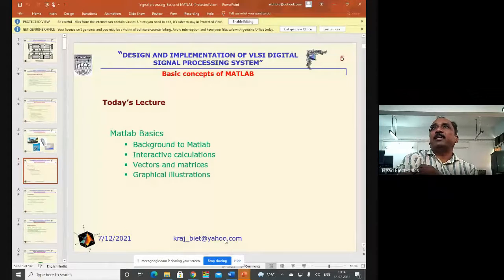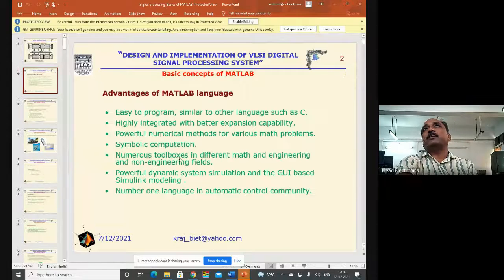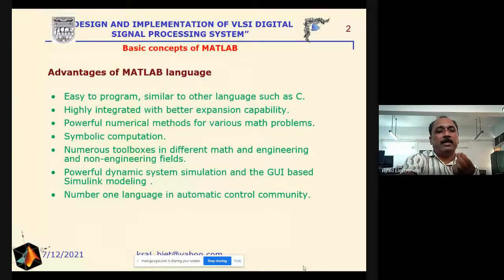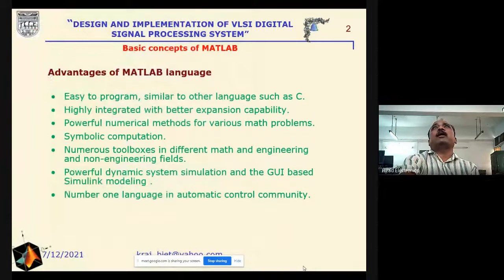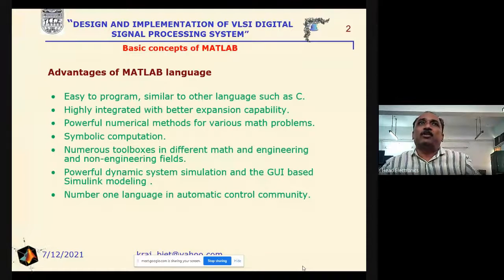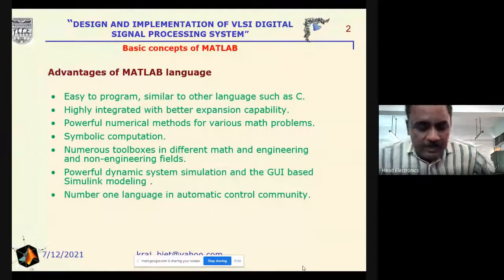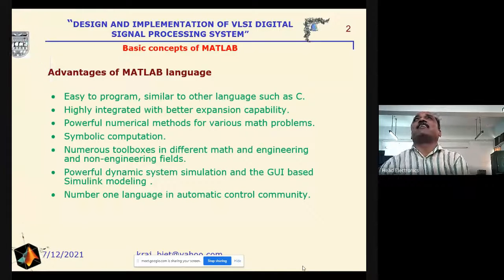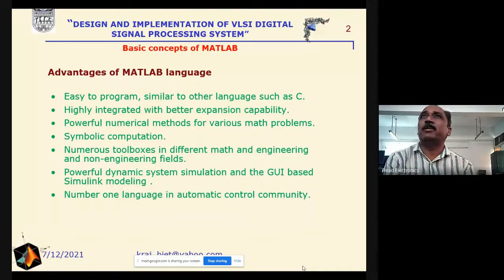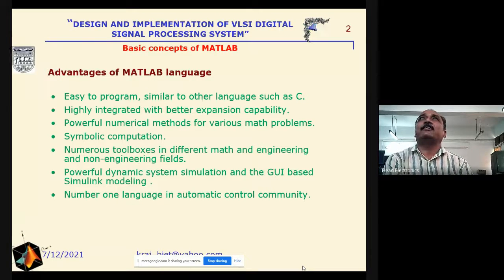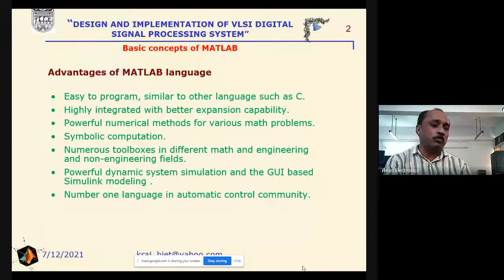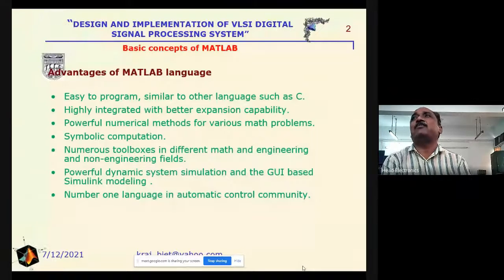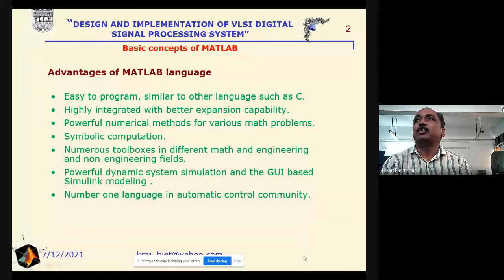And for the purpose of analyzing these equations, we are going to describe some concepts of MATLAB and why we are using MATLAB. We are starting the concepts of MATLAB from the very beginning, from the zero level. There may be participants who are very expert and have excellent knowledge in the field of MATLAB, but we have targeted this webinar to start from the very basic level. That's why we are starting from the zero level here.